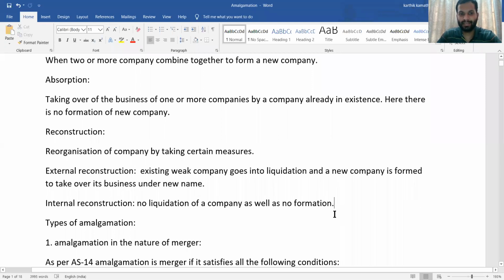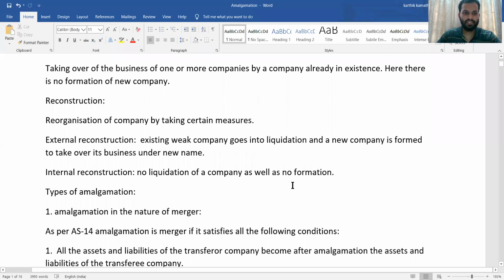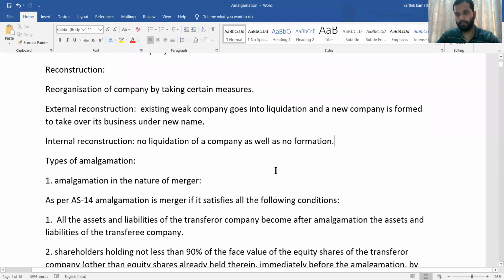Similarly, there is internal reconstruction. That means there is no liquidation as well as no formation of a company. In that case, what happens? They will alter the share capital and they will internally do the things without liquidating the company. So this is about internal reconstruction. This is all theory part. Theory part is not needed, but before solving the problem, you should know what is what. So you should know this.